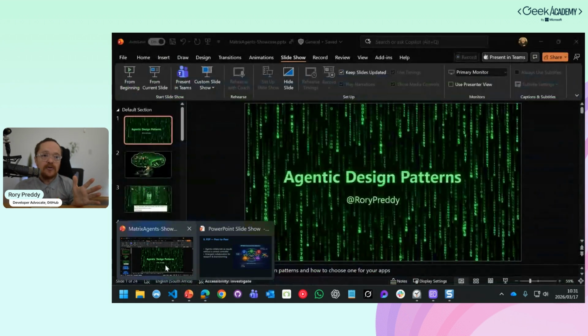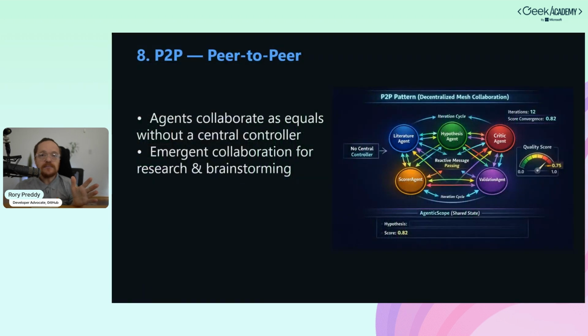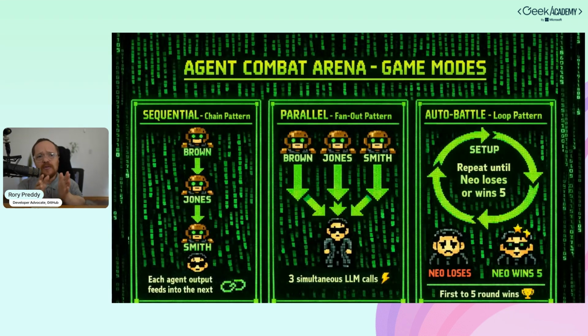So now that I've got that, now I've got a game that I want to create. So if I go into my presentation, I've only got a few rules here in this game. I want to create an ability for the agents to sequentially attack Smith one after the other. So each output feeds into the next. I then want to create parallel, to see, can I actually attack Smith and beat him if I were to attack him at the same time. And then finally, I want to see if I'm lucky. And I've run this once. I want to do auto battle, which is the loop pattern. I want to fight them until Neo wins though.